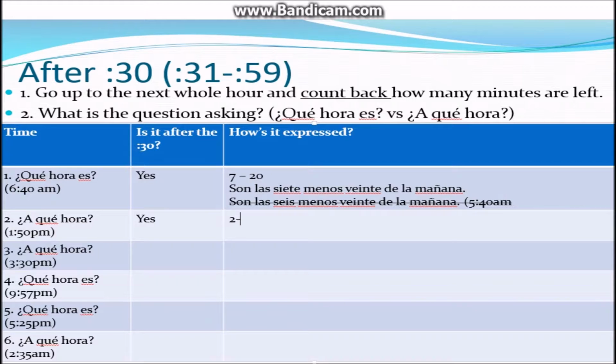And we want to subtract how many minutes? How many minutes are left between 1:50 and 2 o'clock? 10. Okay. So ¿a qué hora is the question? So we're going to say, because we're only focusing on son las or a las, a las 2 menos 10 de la tarde.